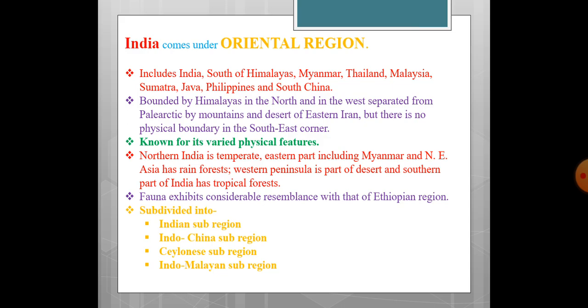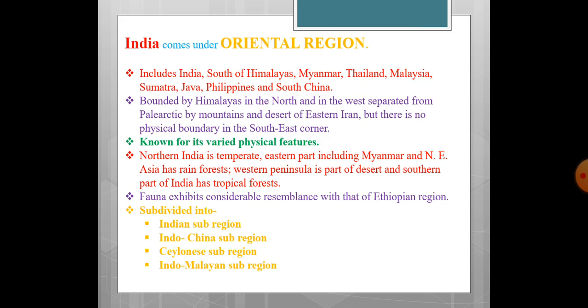You know very well the Rann of Kutch and the desert of Jaisalmer in Rajasthan, and the southern part of India has tropical forest. Now, the fauna exhibited here has considerable resemblance with that of the Ethiopian region.